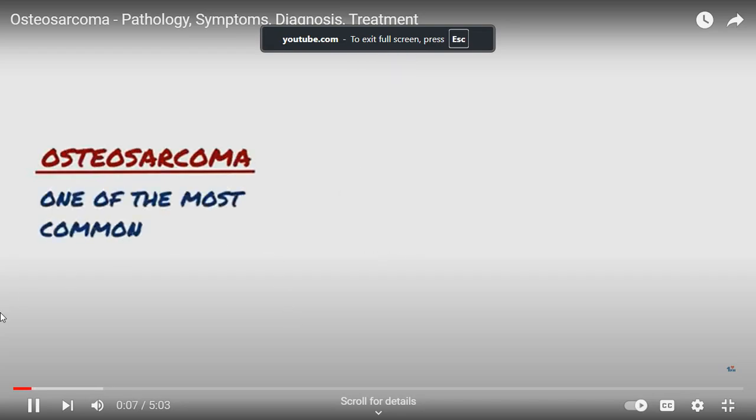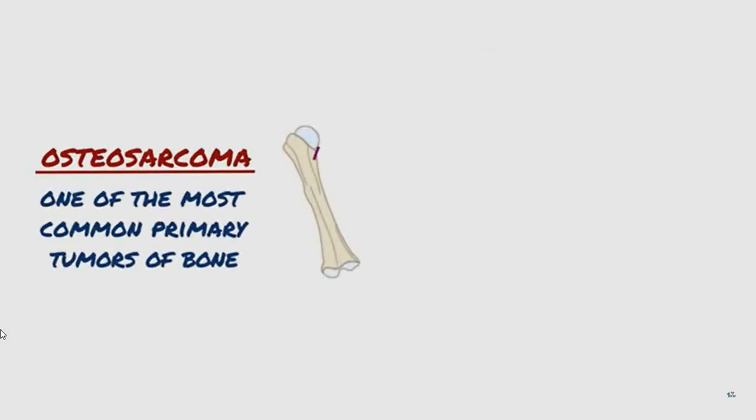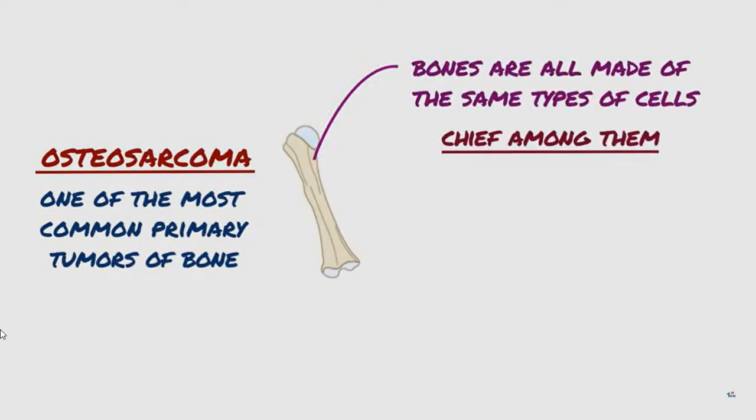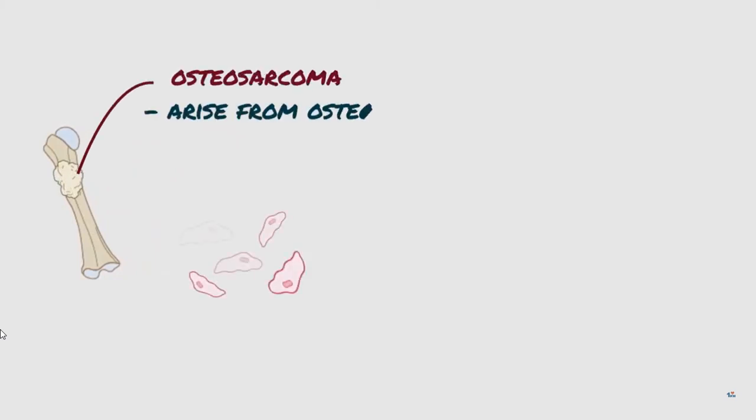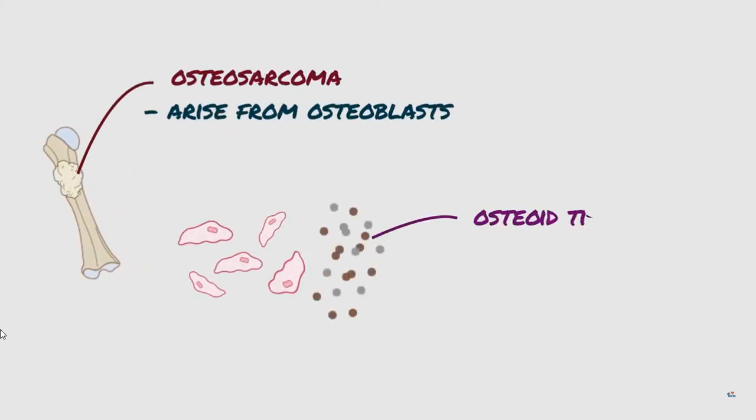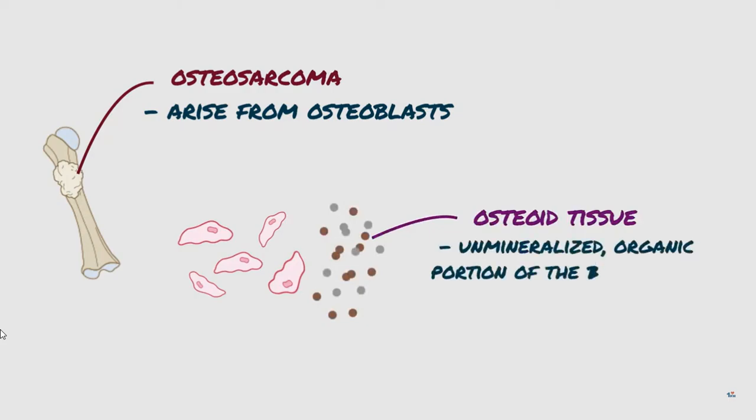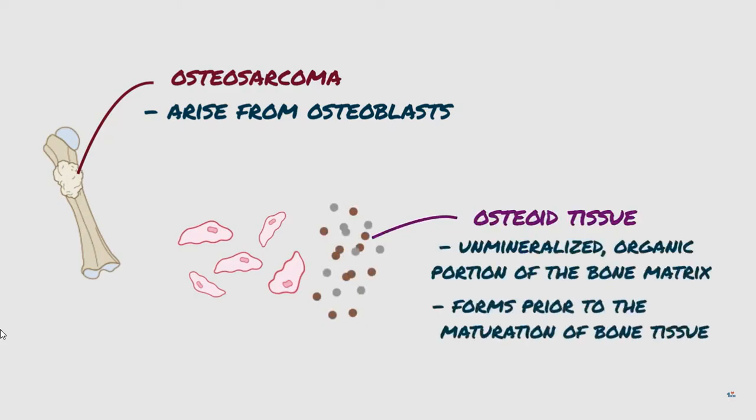Osteosarcoma represents one of the most common primary tumors of bone. Even though bones vary in size and shape, they are all made of the same types of cells, and chief among them are osteoblasts, which build up new bone. Osteosarcomas arise from osteoblasts of different sizes, and these cells produce too much osteoid tissue, which is the unmineralized organic portion of the bone matrix that forms prior to the maturation of bone tissue. This is why osteosarcoma is called a bone-forming tumor.